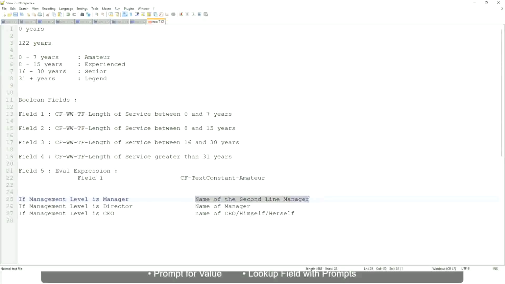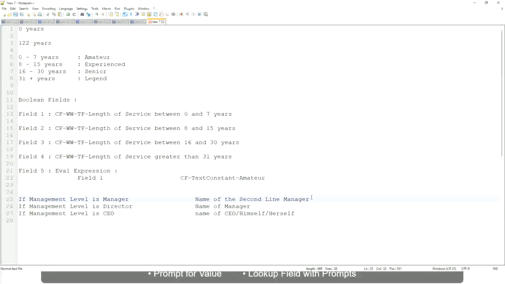Here you have to do some more calculation, because you have to find out who is the second line manager, which is manager's manager, and so on. So you have to come up with these fields. This is not a hard-coded text that you can put in. It will be dynamic depending on the worker. So you have to return something that is dynamic.